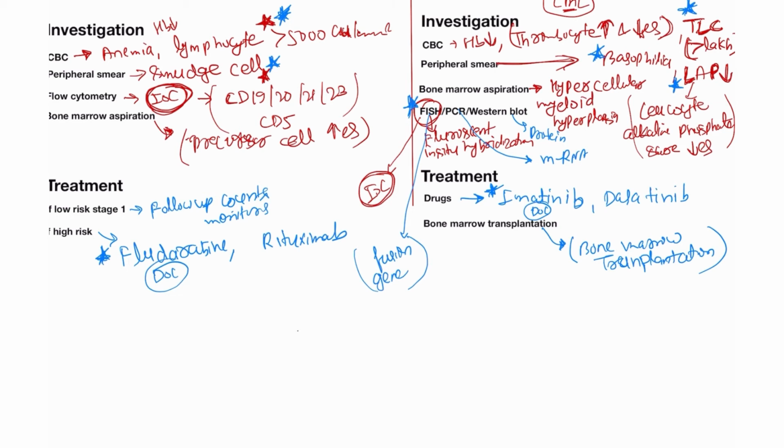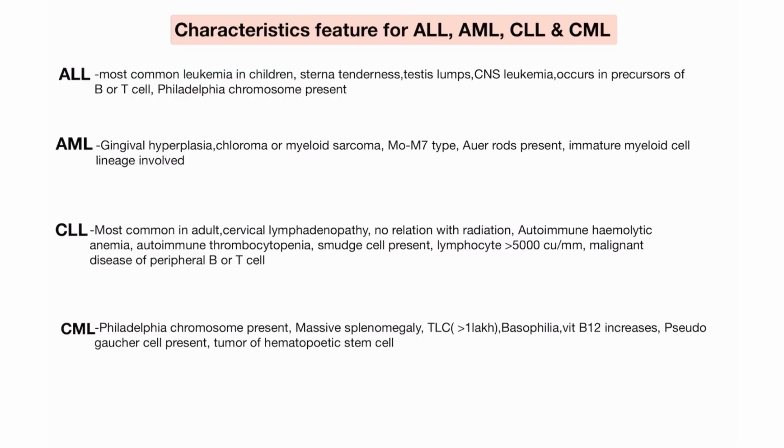Now I will discuss the summary of all types of leukemia: ALL, AML, CLL and CML, all four types. I will discuss characteristics that are present only in ALL, only in AML, only in CLL, or only in CML. You will find questions on this type of characteristic, and then you will always get the answer correct.